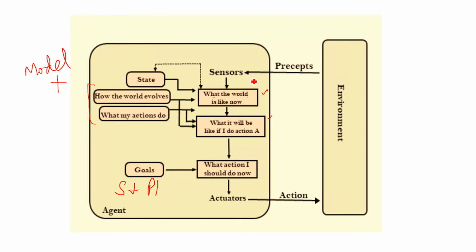world is like now. Here, suppose I will give you some example. Here we analyze, or we perceive, that nowadays the data science field is one of the most important fields. This is our perception. Only on the basis of this perception we cannot make any decision, so we have to use our past experience or some of our knowledge. Maybe in our house we have some elders, brothers, sisters, or relatives who already did data science. So suppose these are our knowledge. On the basis of this knowledge we make some decision about what my actions should be.